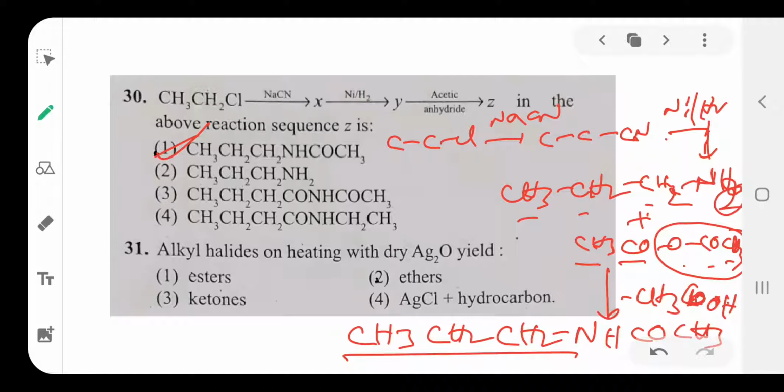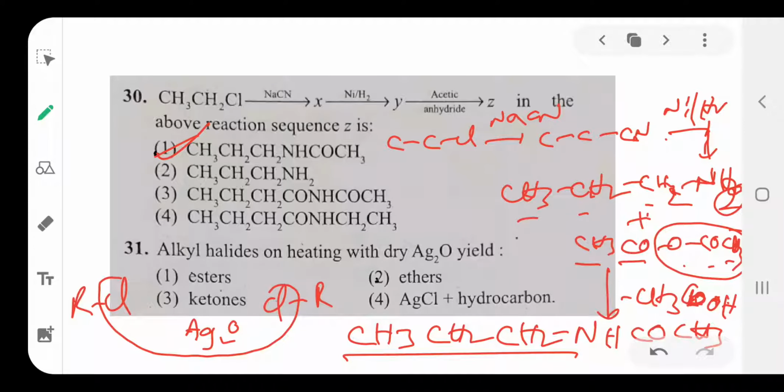Alkyl halide on heating with Ag2O. You see here RCl, here also one more RCl. It reacts with Ag2O. What happens? These two chlorines combine with 2 Ag, 2 AgCl separate. Remaining product is ROR. ROR means what? That is ether. So the option is ether is the main product.